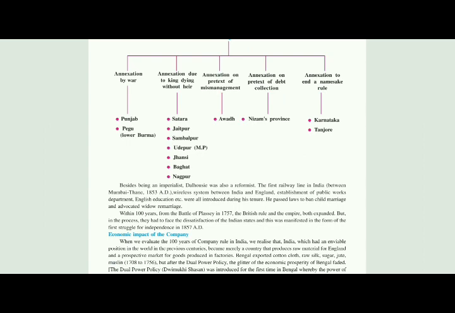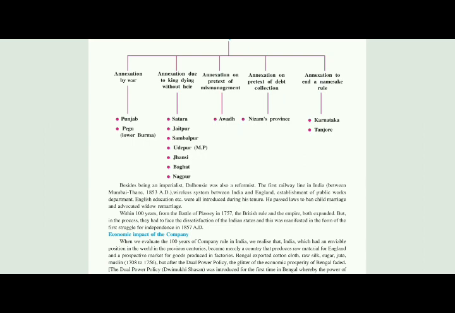A wireless system between India and England, a public works department, English education, etc. So he started a wireless system and changed many things. As he was a reformist, he was improving for a better future. He established many PWDs, meaning public works departments. He established English education. A lot of improvement was given. These were all introduced during his tenure.